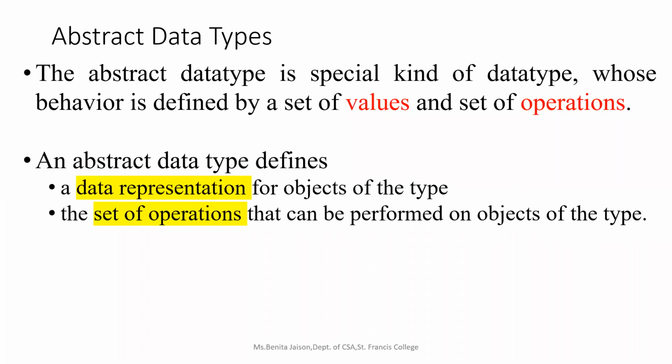Alright, so this is a very important topic which is repeatedly asked: abstract data type defined. It will have two things. It will have a data representation for each object of a particular data type: how we will be storing data, or how each of these data structures will represent data for each object of a particular data type. And a set of operations. Which are the operations which are possible on a data structure?